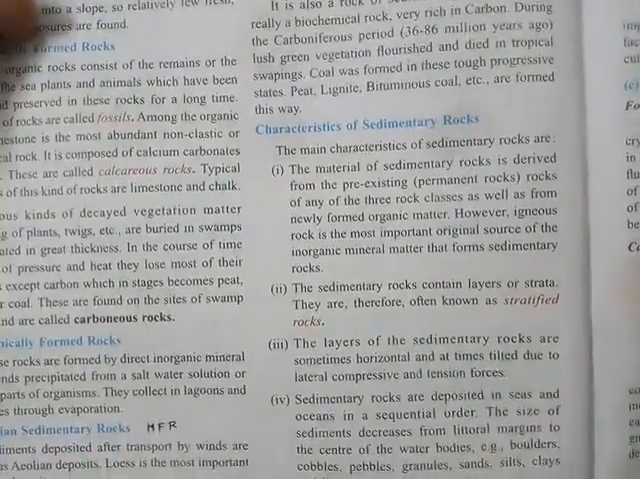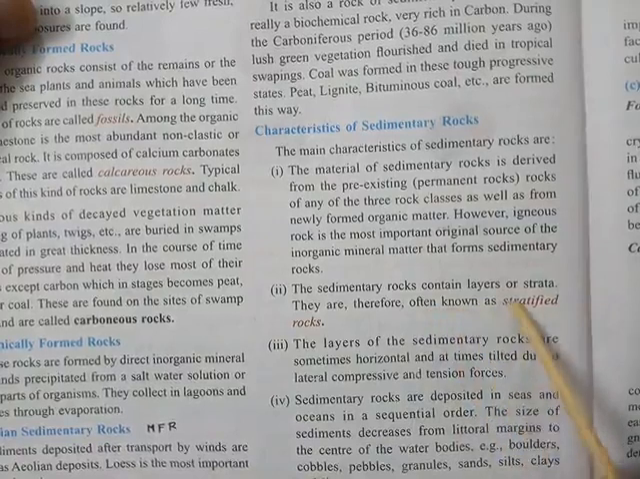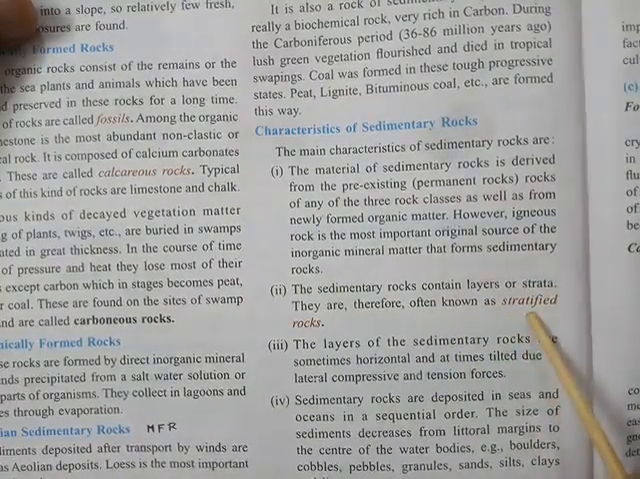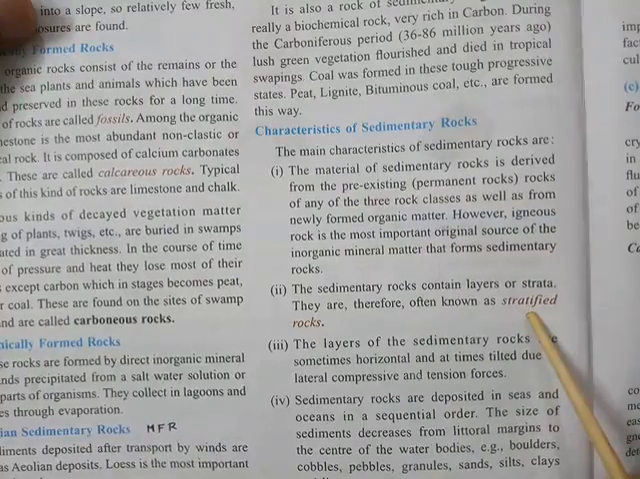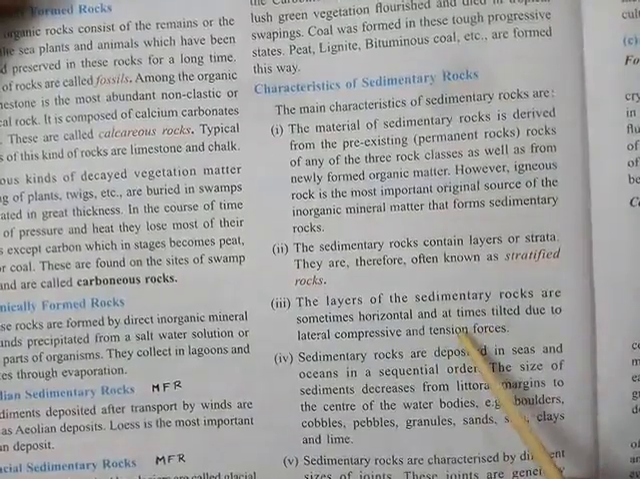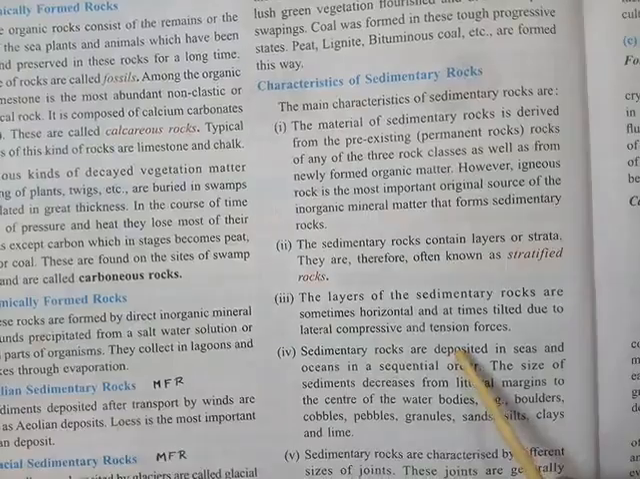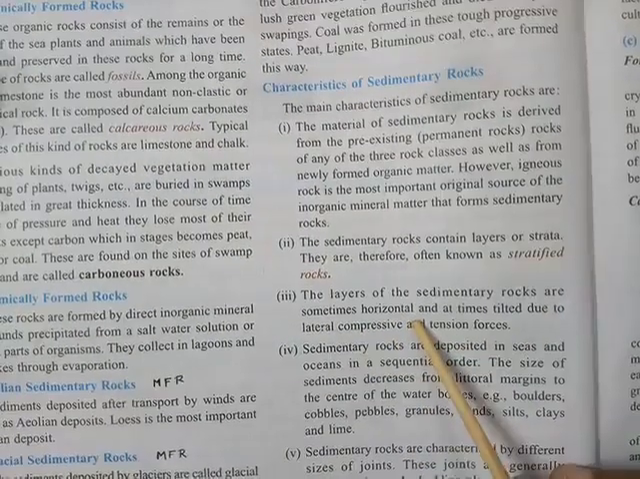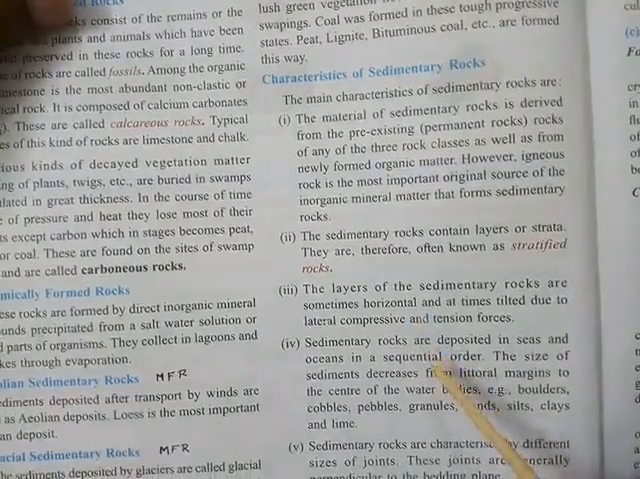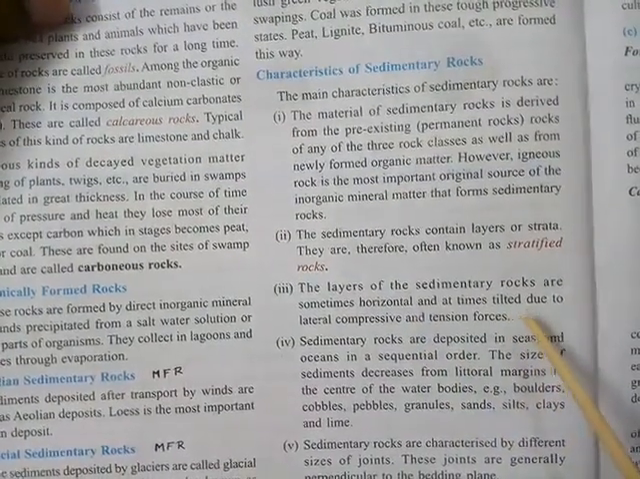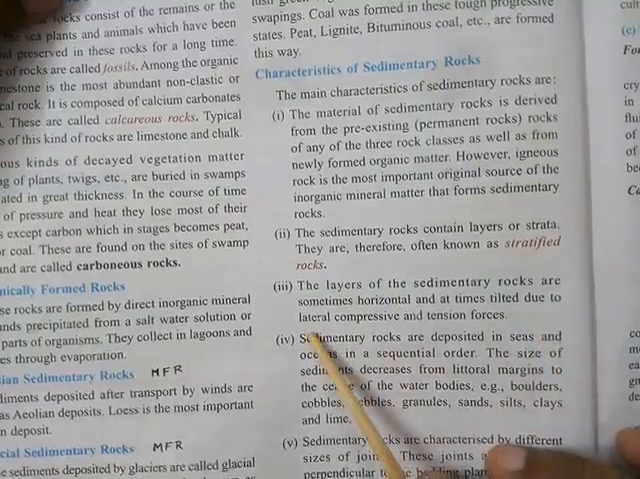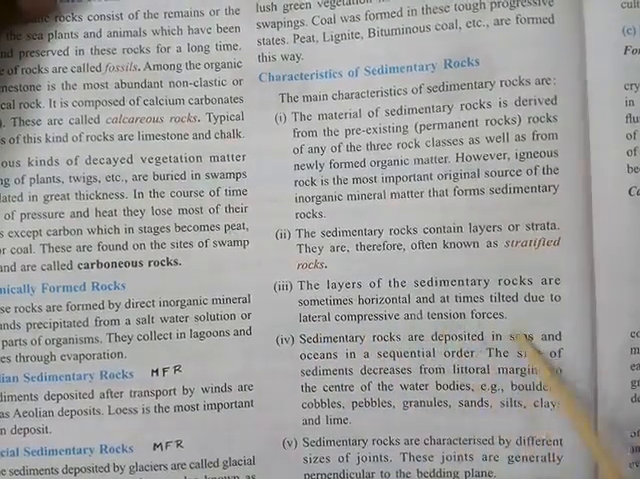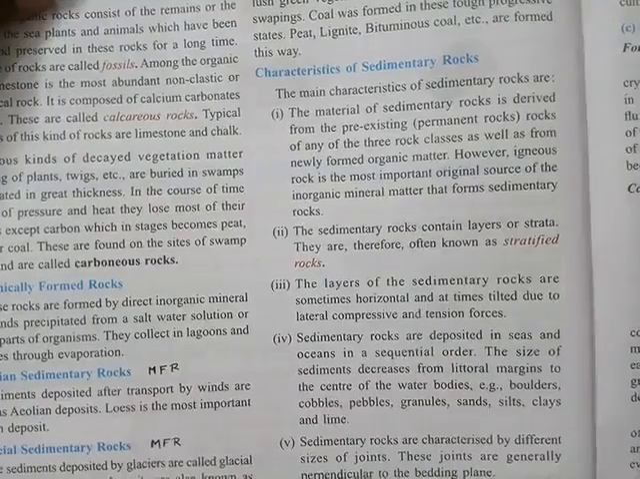Now usually sedimentary rocks are found in layers, and they are also solidified in layers, and that's why they are also called stratified rocks. Because of tectonic movement, sedimentary rocks are usually found in horizontal layers, but sometimes, because of tectonic movement, in some places they are also found in tilted or even lateral form because of compressive and tensional forces.